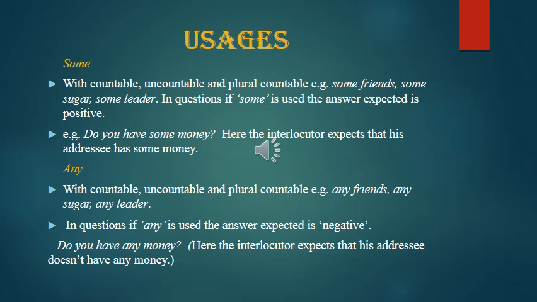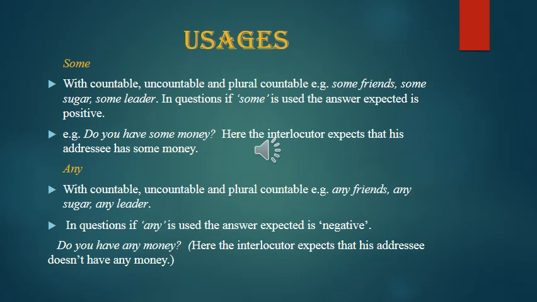With countable, uncountable, and plural countable, some is used, like some friends, countable, some sugar, uncountable, some leaders, plural countable. In questions, if some is used, the answer expected is positive. Do you have some money? Here, the interlocutor, the one who is speaking, expects that his addressee has some money.